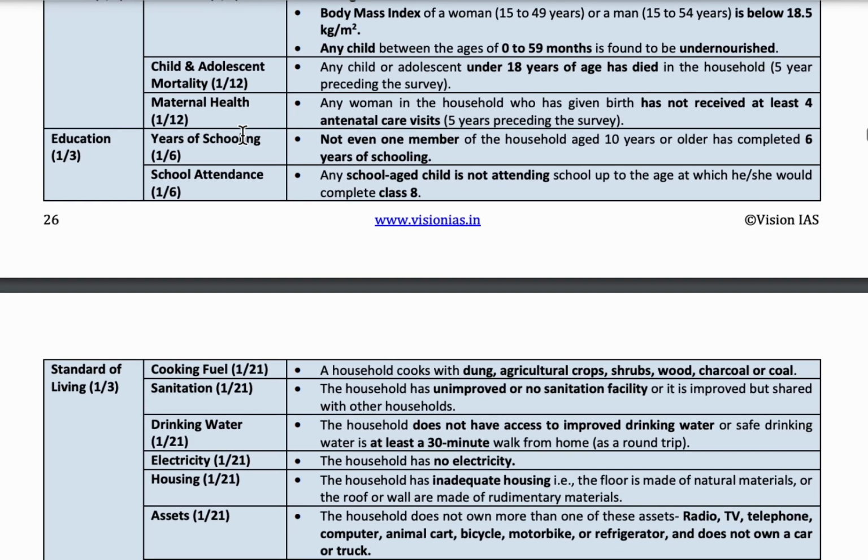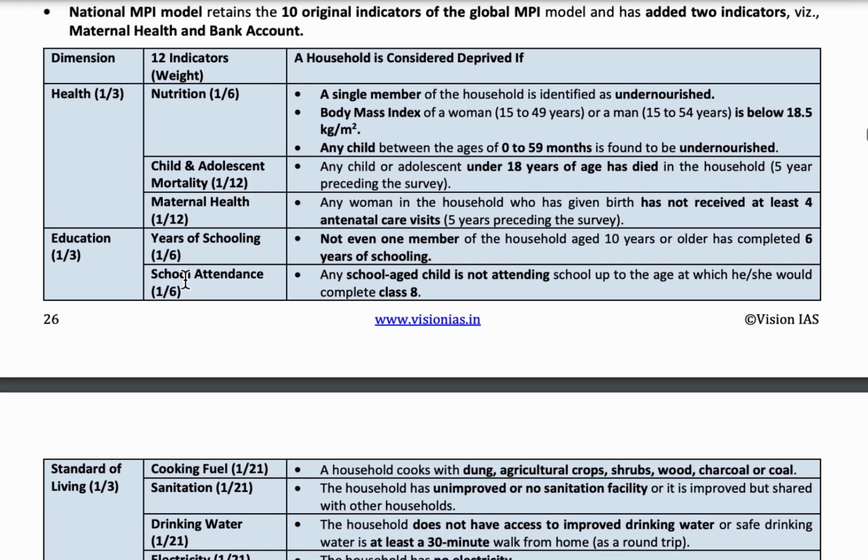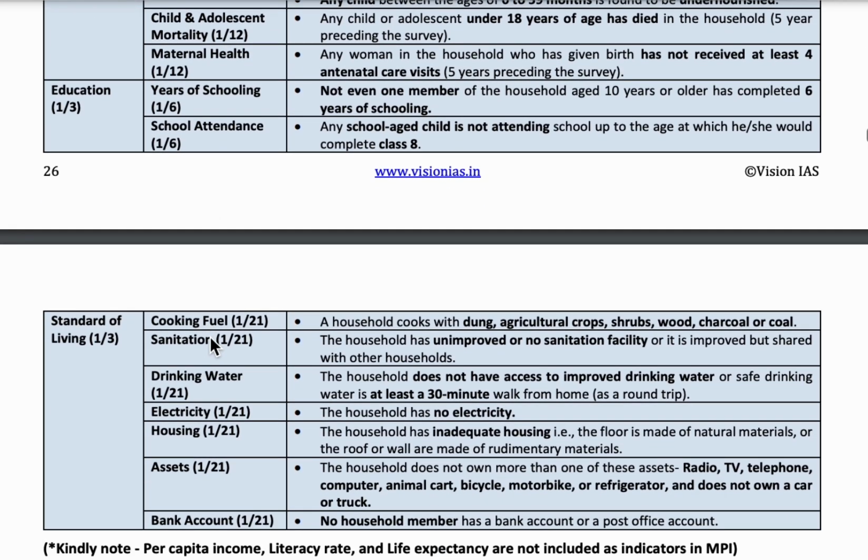Under standard of living, it is cooking fuel, sanitation, drinking water, electricity, housing, assets, bank account. All these are the 12 indicators of the multidimensional poverty index.